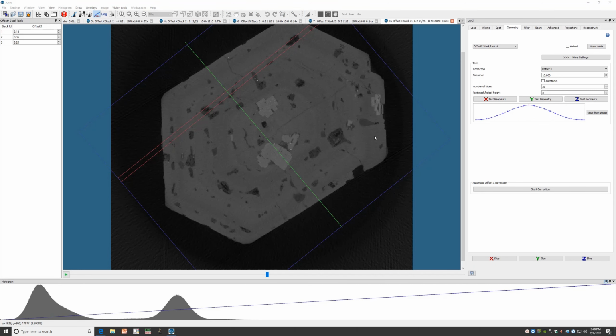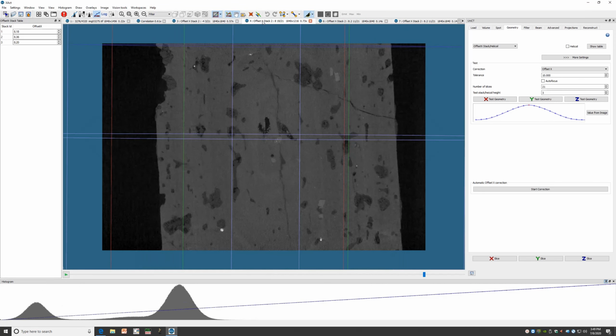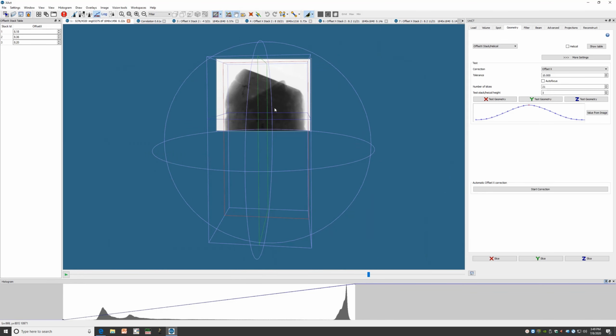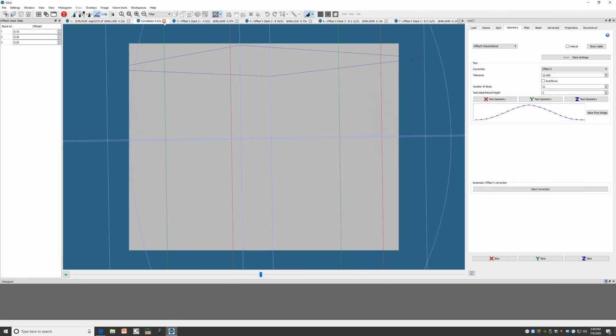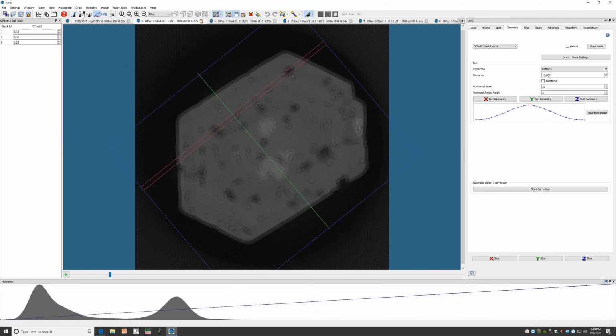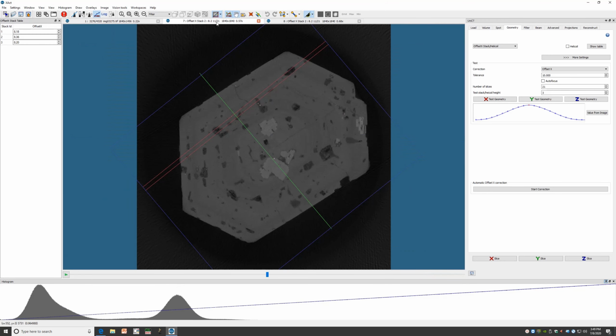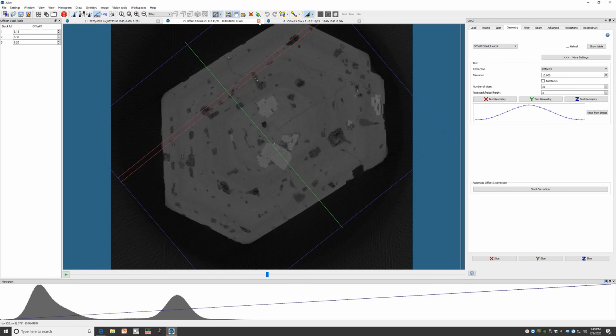Once the offset x correction is complete, we'll see up here that our offset x values have been populated for each of the stack IDs. Usually, at this point of a reconstruction, you'll notice a lot of tabs have been multiplying up here. That's because Exact64 keeps a history of each of the steps that you've done, all the way back to loading the projections. But we obviously do not need these images anymore, so every once in a while it's a good idea to delete some of these just to preserve computing resources.